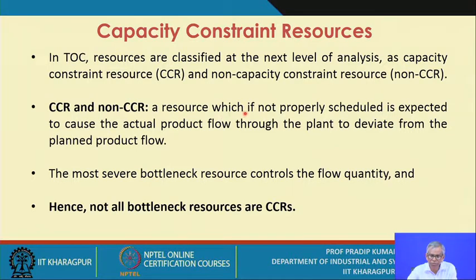A resource which, if not properly scheduled, is expected to cause the actual product flow through the plant to deviate from the planned product flow. That means when you have to make a plan, there must be a planned product flow. That's your starting point. Now, due to several reasons, the product flow may change.